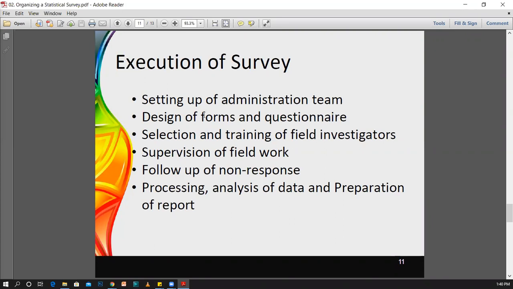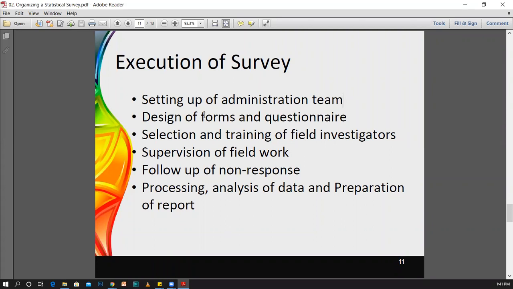And then if you are using these forms and questionnaires, you must identify the investigators, that is, the field investigators. After identifying suitable field investigators, you have to train them properly. Now think about, if you need to collect data from all over Sri Lanka, there are several ethnic groups in Sri Lanka.